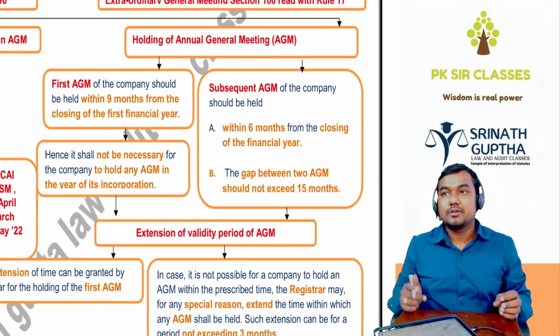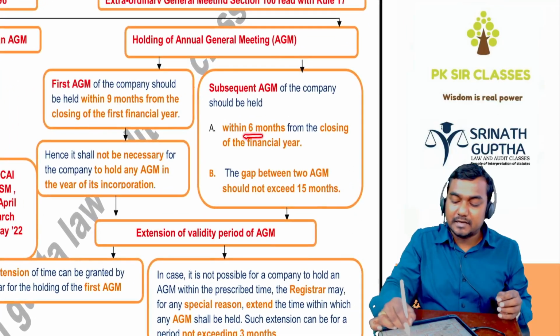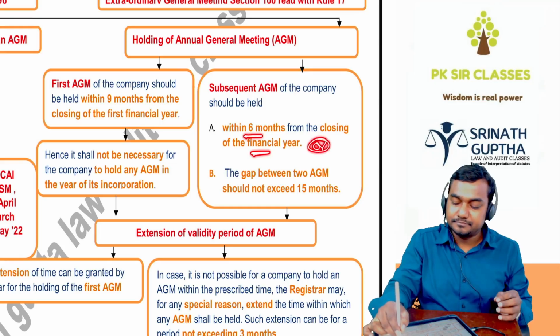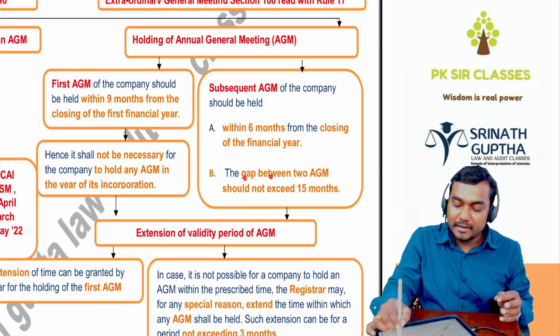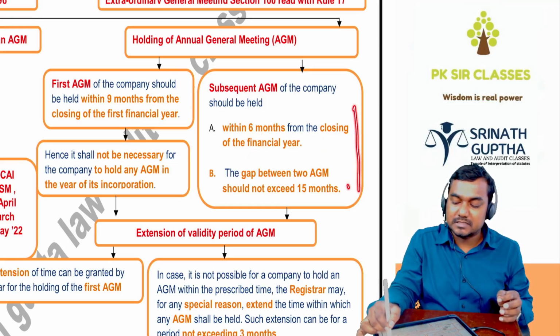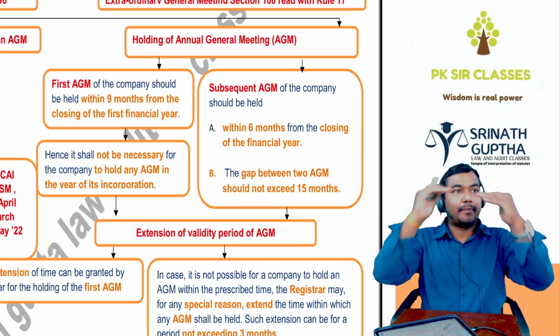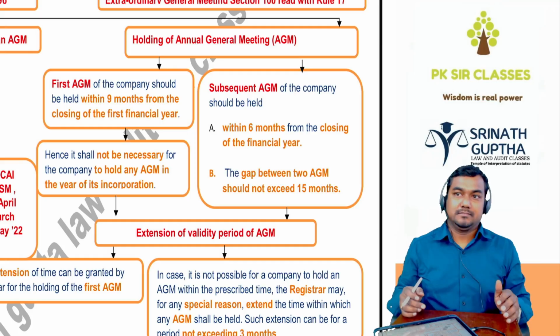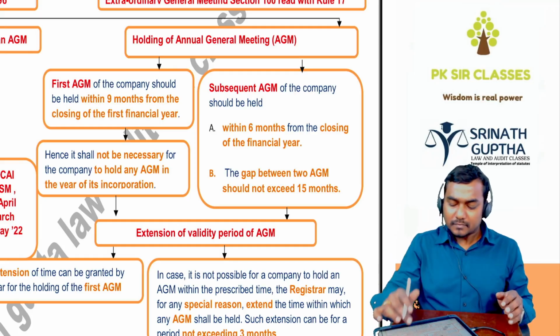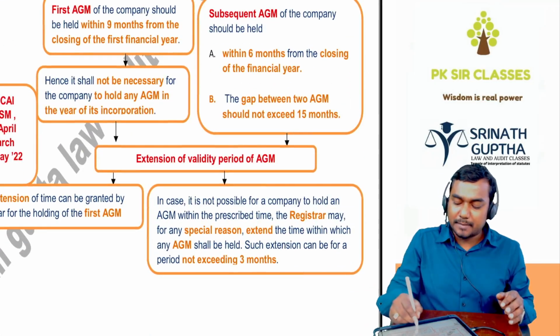Subsequent AGM should be held within 6 months from the end of the financial year, and the gap between two AGMs should not exceed 15 months, whichever is earlier. For the 54th AGM, 55th AGM, the maximum gap can be 15 months. And ROC may extend this up to 3 months.